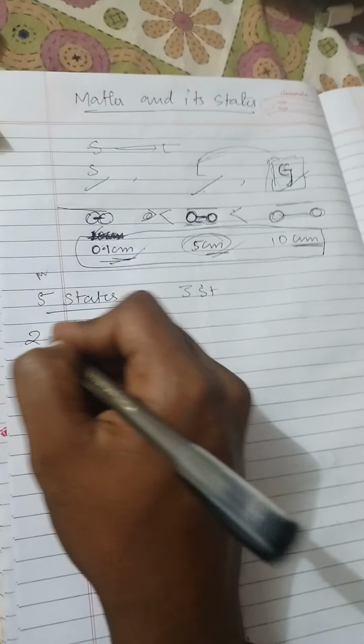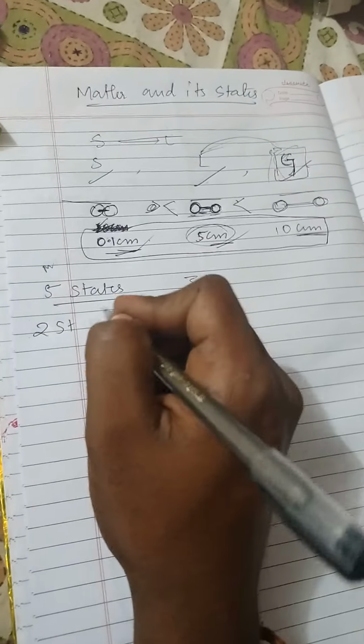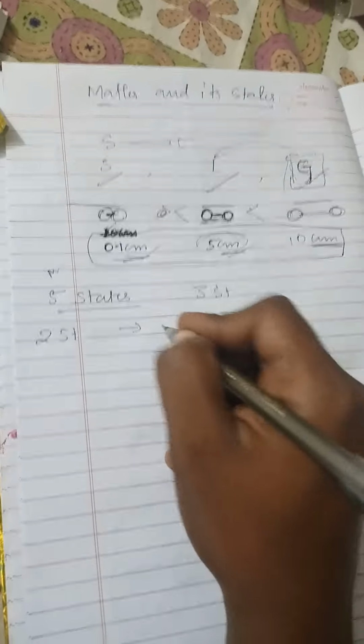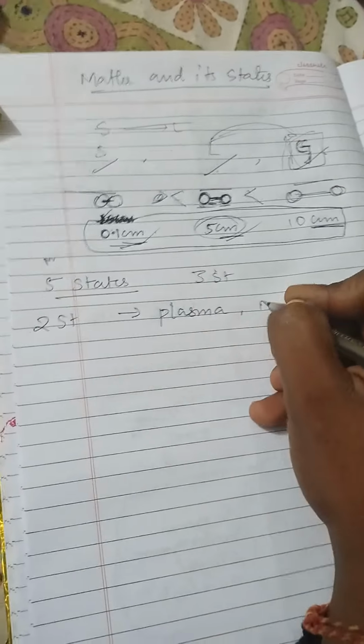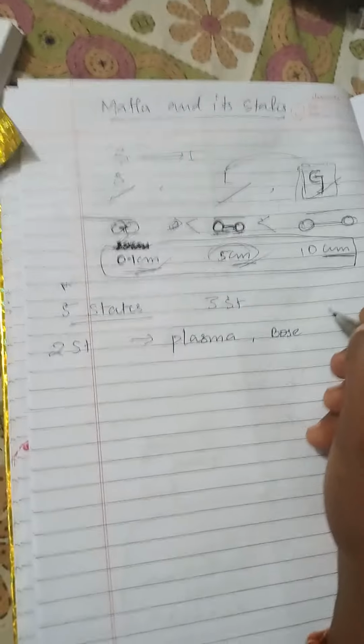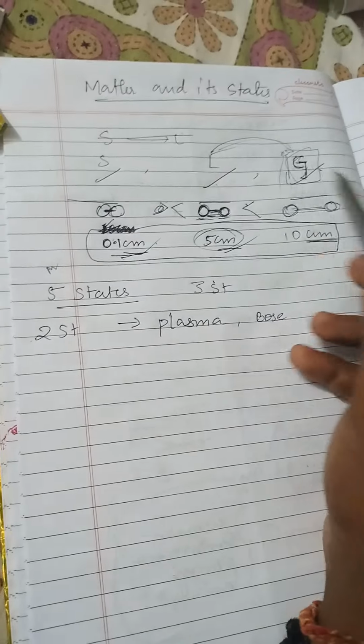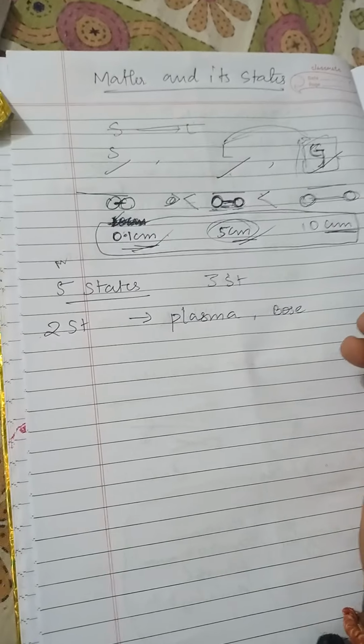Two more states exist, plasma and Bose-Einstein. Later we will study them, when I complete the three states of matter.